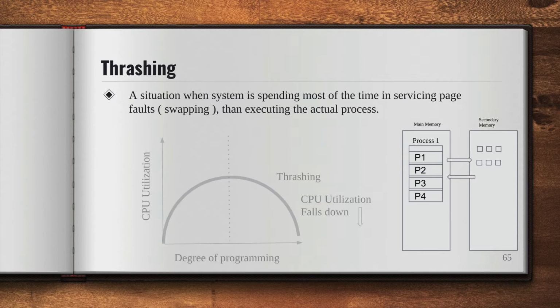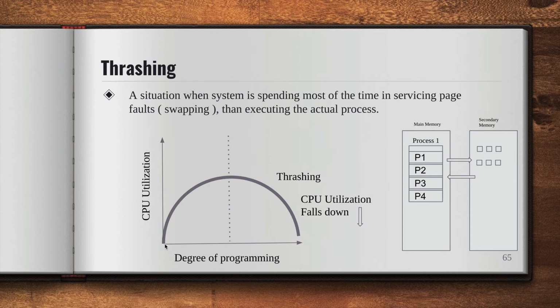So let me show you. Let's say in this diagram, we have the CPU utilization, which goes up in this direction. And then we have the degree of programming. Degree of programming means the number of processes at a particular time. So if we say increase the degree of programming, it means increase the number of processes. The CPU should have as many processes as possible so that the degree of programming is high and our CPU is utilized fully and it's not sitting idle, right?